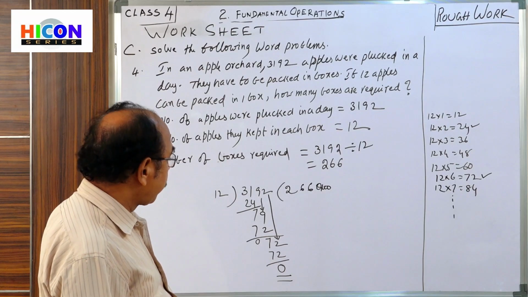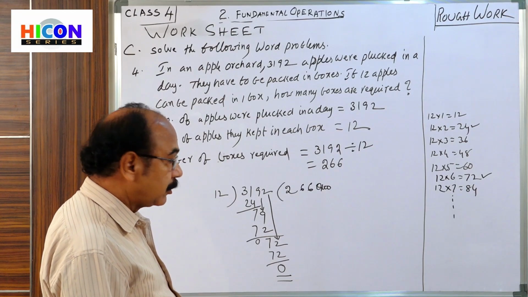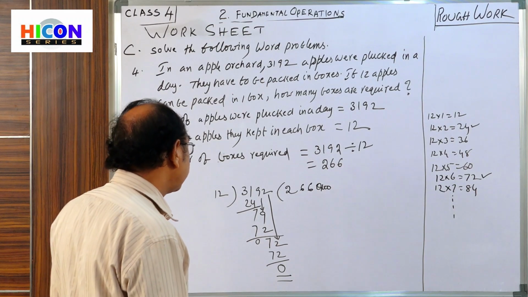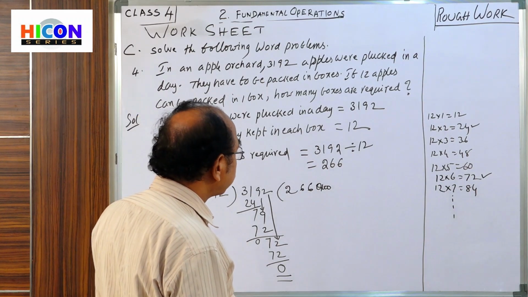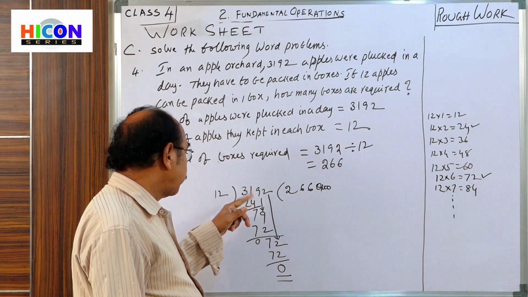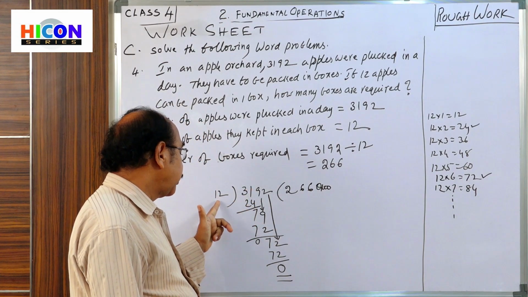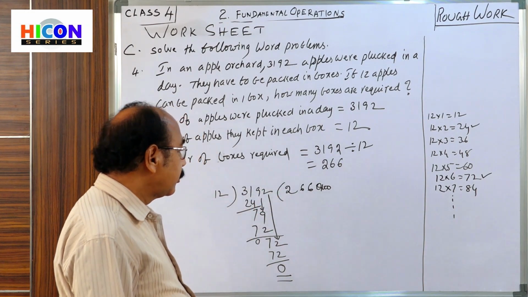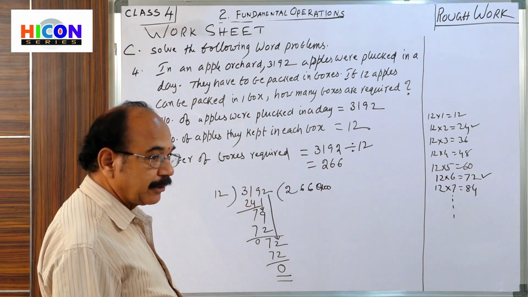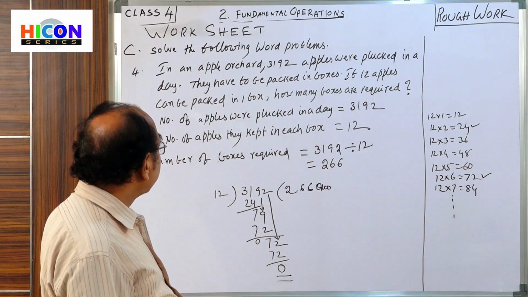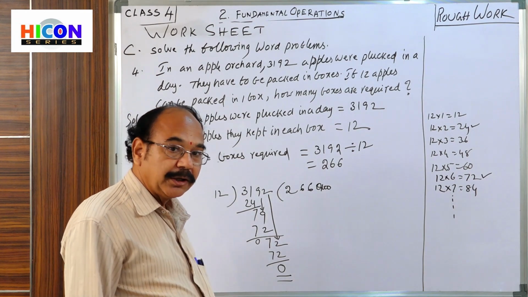266 boxes are needed. If you want to check your answer, what you have to do? Multiply the divisor and the quotient. Then you can get the dividend. Okay, children, how many boxes are needed? 266 boxes are needed.